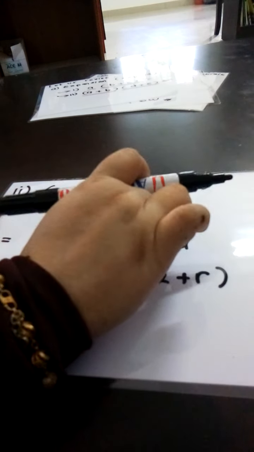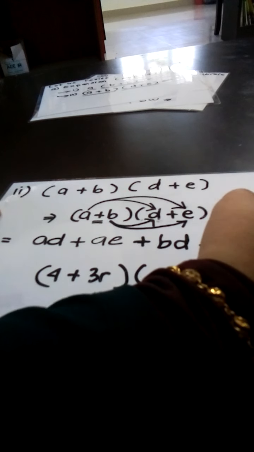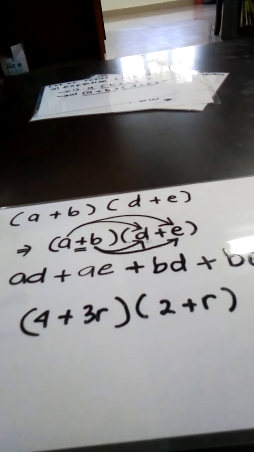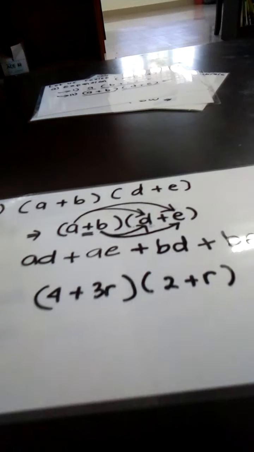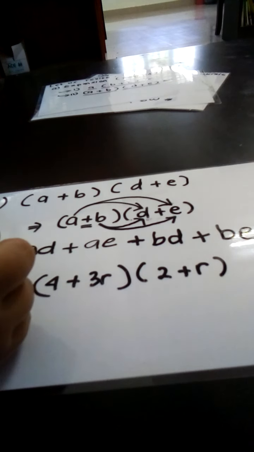Together here in the middle, it is a plus operation. So you put plus here. B times E becomes BE. So this is the answer. Simple. There are 4 algebraic terms. Okay. Now we move to the exercise.